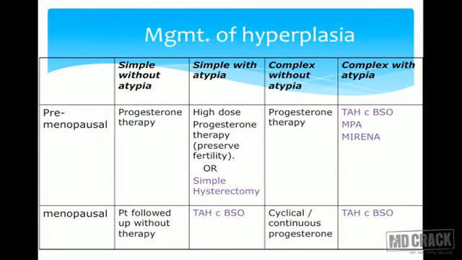Now let's see, if we catch the patient in the stage of endometrial hyperplasia, what are we supposed to do? Divide our patients into two groups: a premenopausal patient, who is menstruating, and a postmenopausal patient. Now we all know that if the patient is young, she usually wants to conserve the uterus. If she is menopausal, there is not much point in conserving the uterus, so we can be more radical in the treatment. That's the principle. Young patient, try to conserve the uterus.